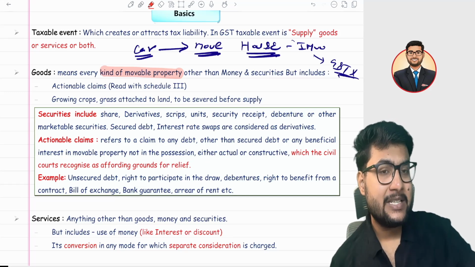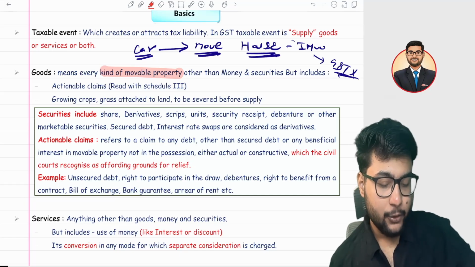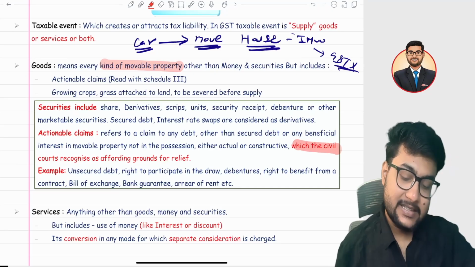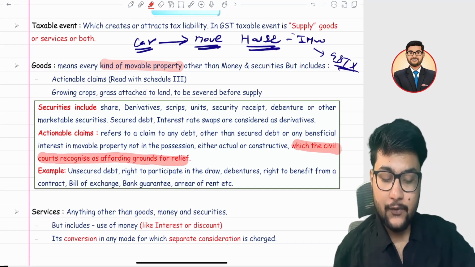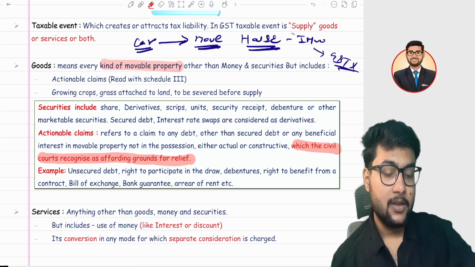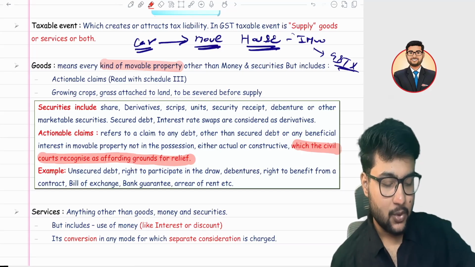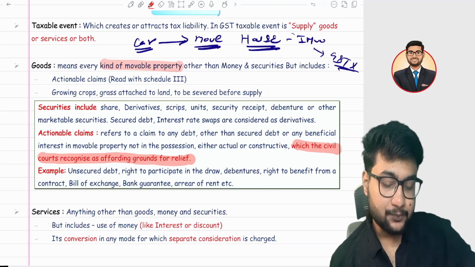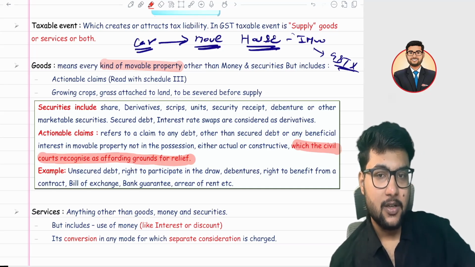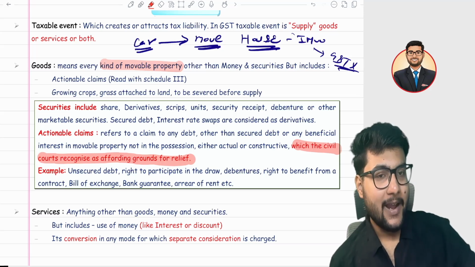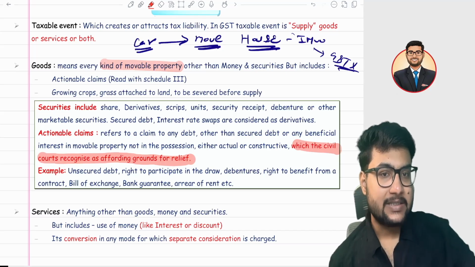Then the civil court will punish him and allow you the lottery amount you have won. So anything which the civil court recognizes as a ground of release. This is the very important line, and you have to write it in your exam if a question comes about the actionable claim. So any claim which is recognized by the civil court is an actionable claim, right? So for example, a lottery, betting, gambling, you win a prize at KBC. So all these are examples of actionable claims.